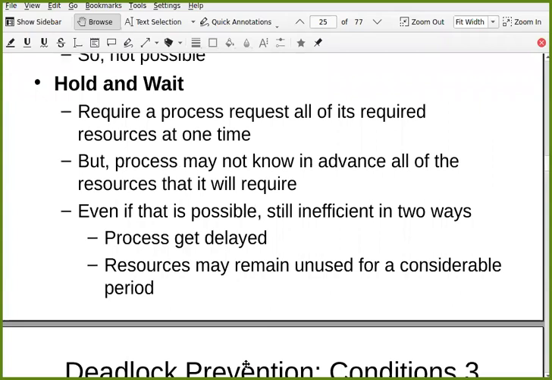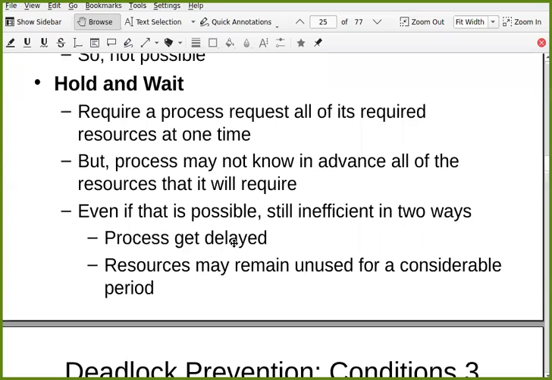Why? There are two inefficiencies. The process gets delayed because before it starts executing, it has to acquire all the resources, and for that it may need to wait a long time. So that process will be delayed. That is one problem. Another, let's say a process wants two resources, A and B. It has acquired A very quickly because it was free. Now this A cannot be given to any other process.